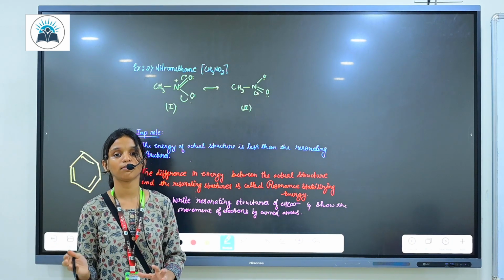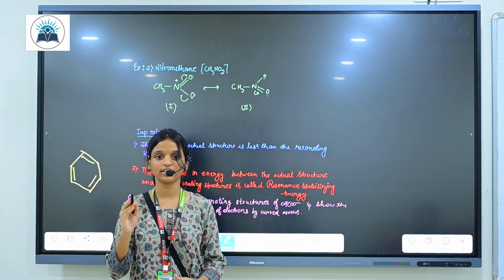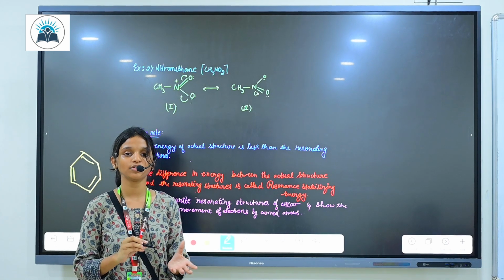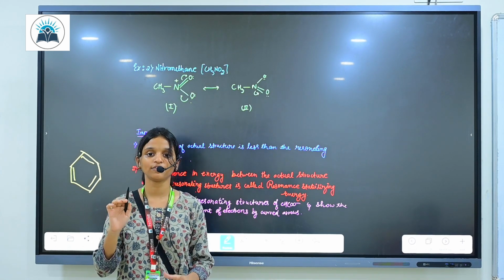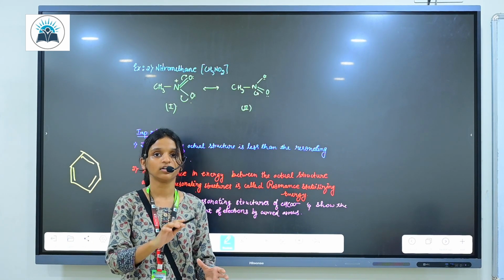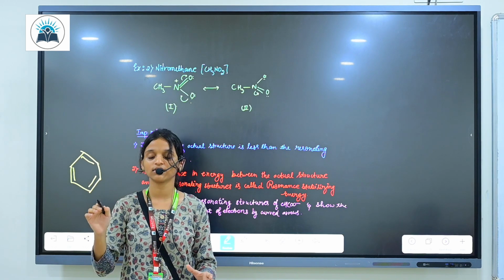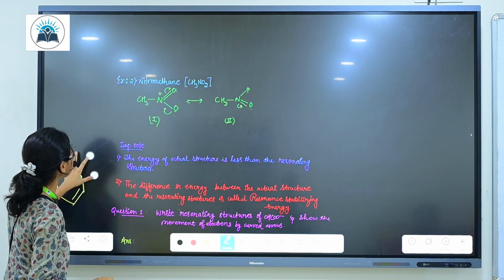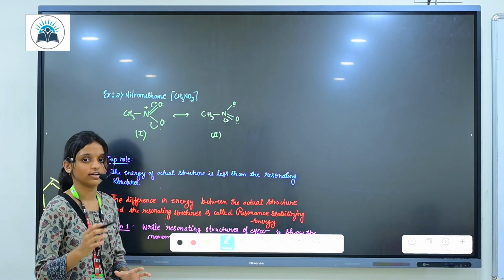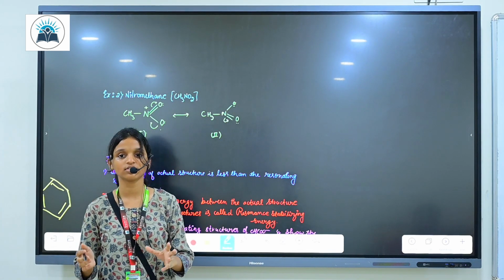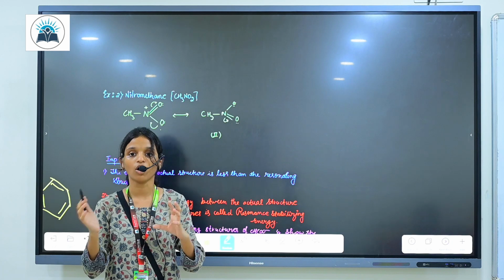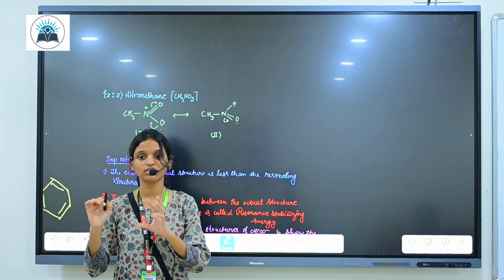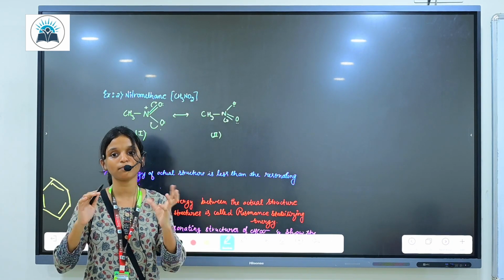In benzene, the C-C single bond is 154 picometers, the C=C double bond is 134 picometers, and the benzene C-C bond is 139 picometers. The number of resonance structures depends upon how many positions the pi bonds can occupy.